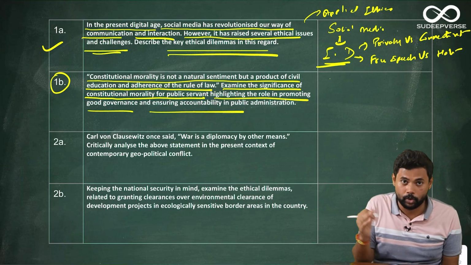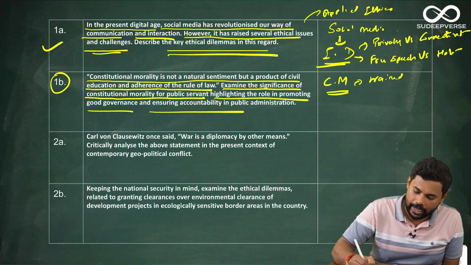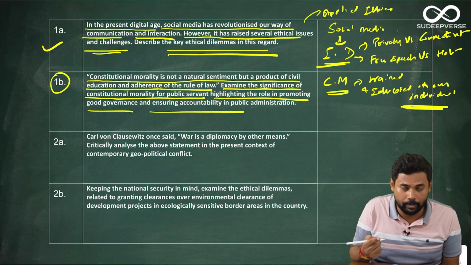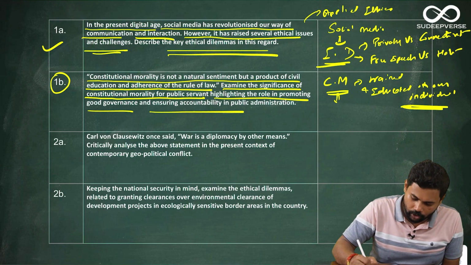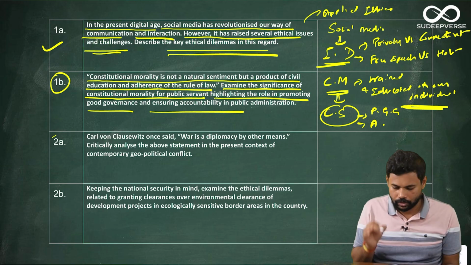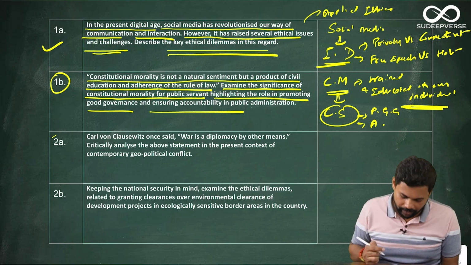Don't jump directly to the civil servant part. Here you should tell how constitutional morality can be trained and educated in any individual. Okay, this is the part that you have to talk about. What is constitutional morality, how it can be trained and educated in any individual. And then you should come to how constitutional morality can help civil servants in promoting good governance and accountability. So this is how you have to create two parts and answer them. Very straightforward, and I know that you would have done a very good job.